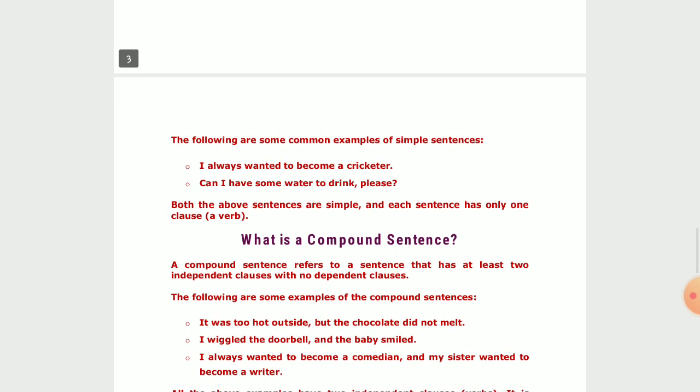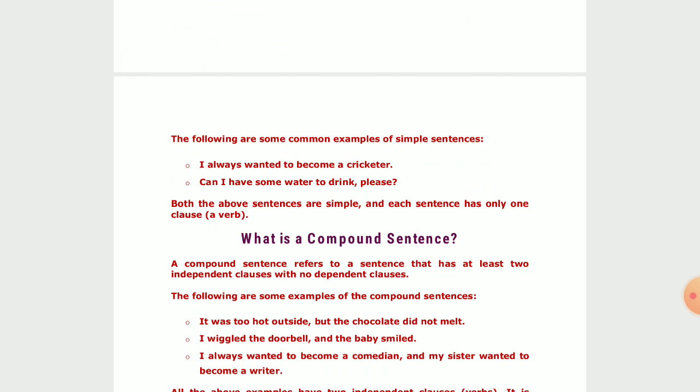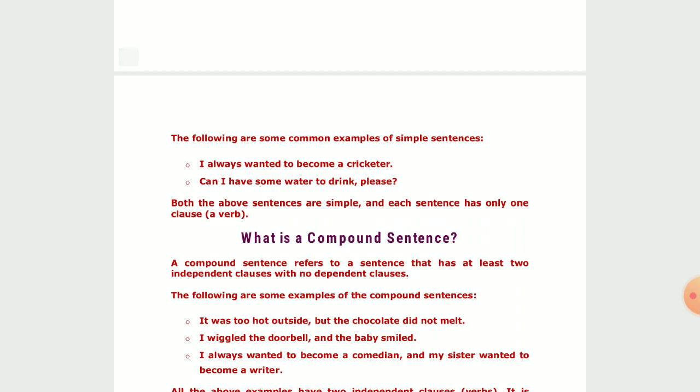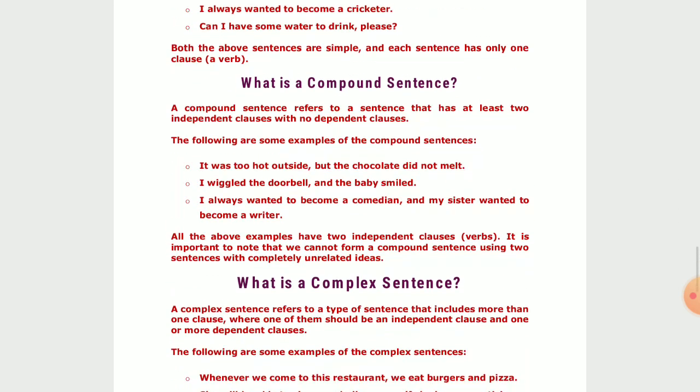Can I have some water to drink, please? This is actually an interrogative sentence, but it belongs to the category of simple sentence. Now, if you check both the two examples that I have just mentioned, you will find that both the above sentences are simple, and each sentence has only one clause, a verb. Okay.